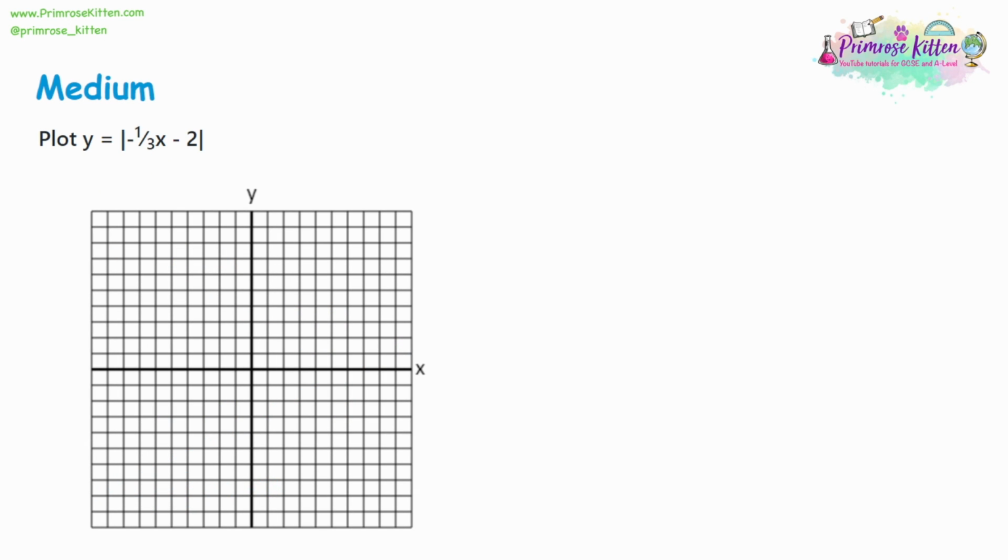Moving on to our next example. So straight away, we can see the y-intercept is -2. Now, we're not allowed negative values for a modulus, but we're going to plot the original line first.